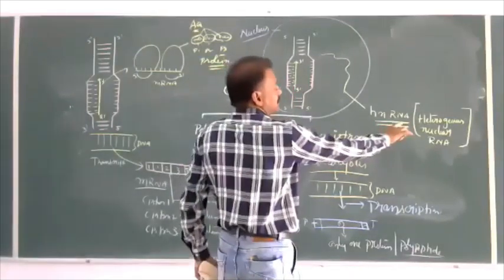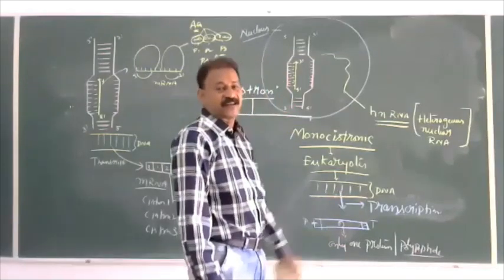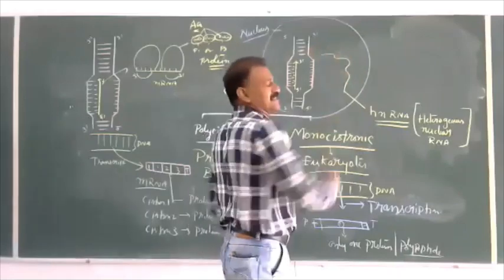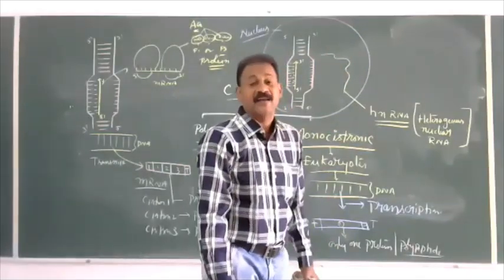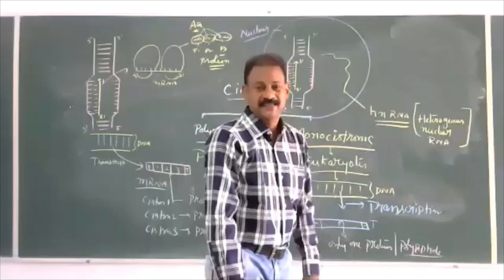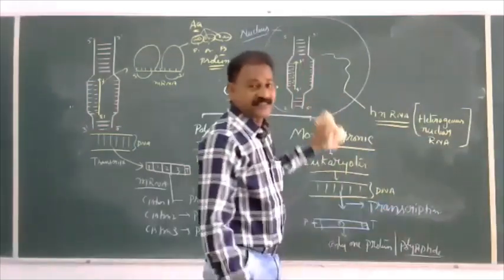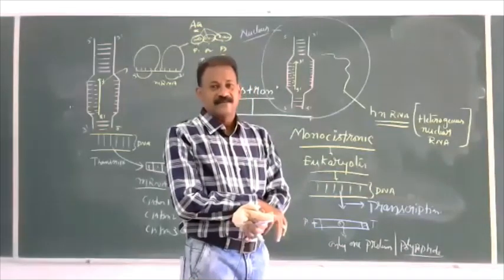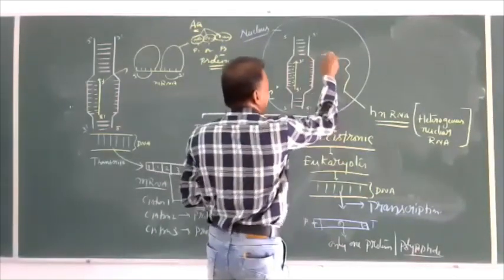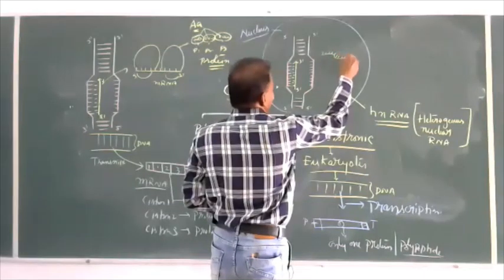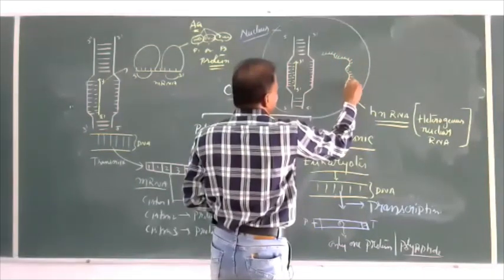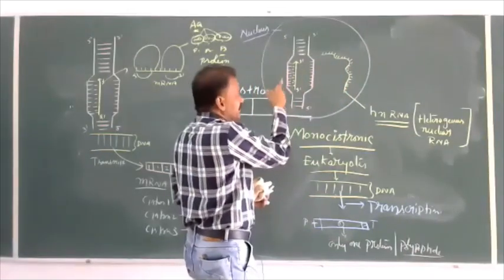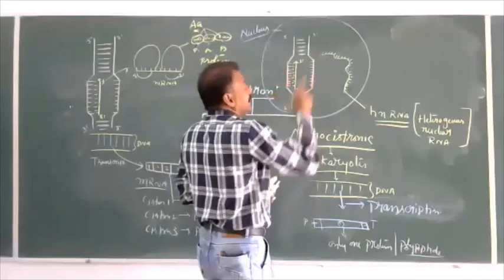Why do we call this heterogeneous nuclear, high molecular weight RNA? Because it consists of so many sequences, some of which are expressed in the form of proteins, and some other sequences are not expressed. They were undoubtedly transcribed from the DNA only.